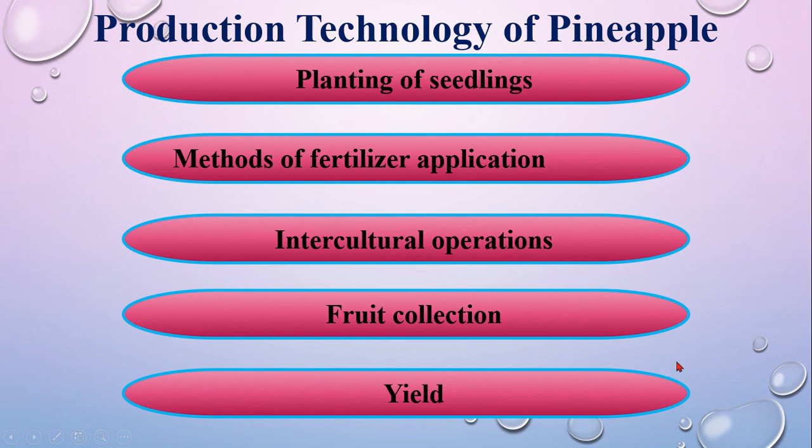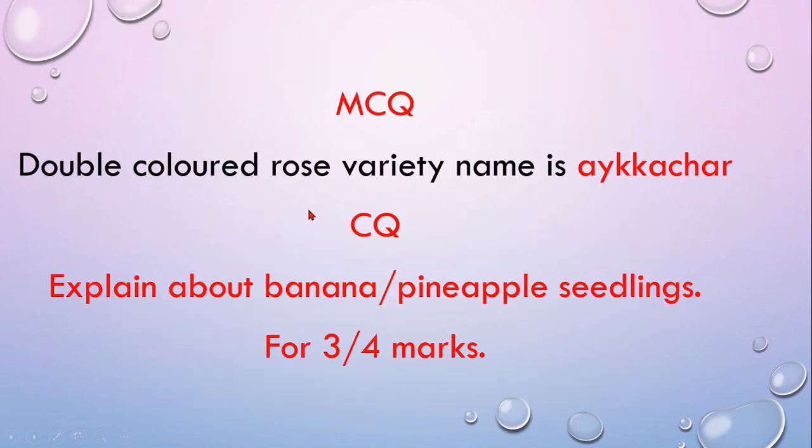So this is all about the cultivation method of pineapple. From this chapter, the MCQ is very important. You can find lots of MCQs here, like variety name, fertilizer doses, insect name, disease name, suckers, seedlings, etc. Like double colored rose variety name is eye catcher, and CQ like explain about banana or pineapple seedlings for 3 to 4 marks.